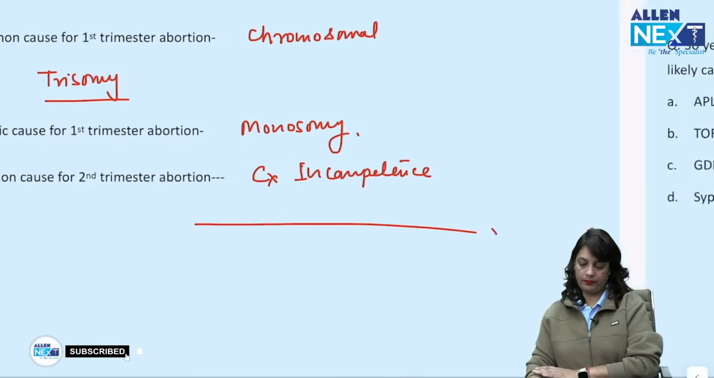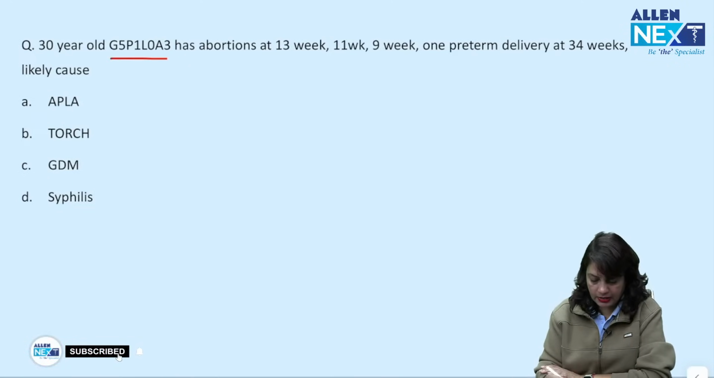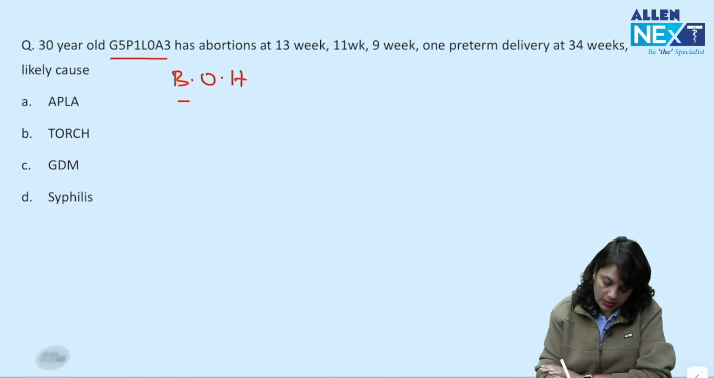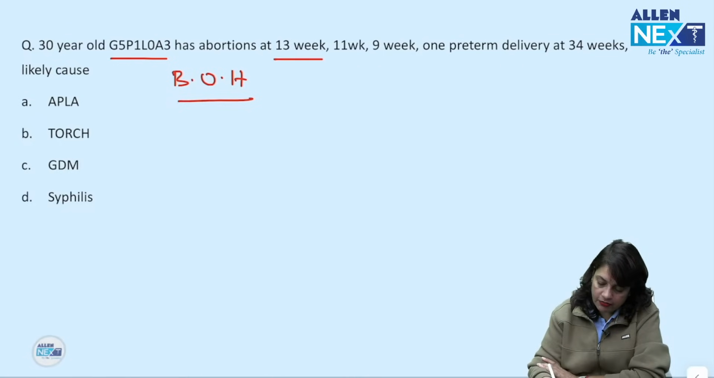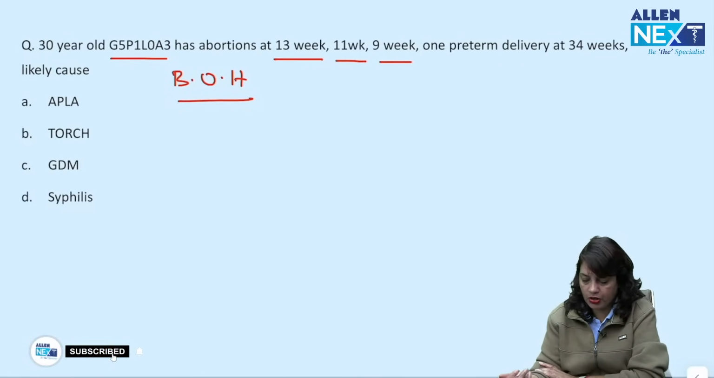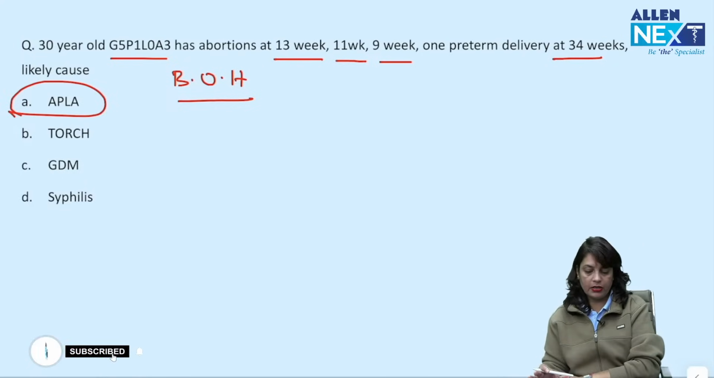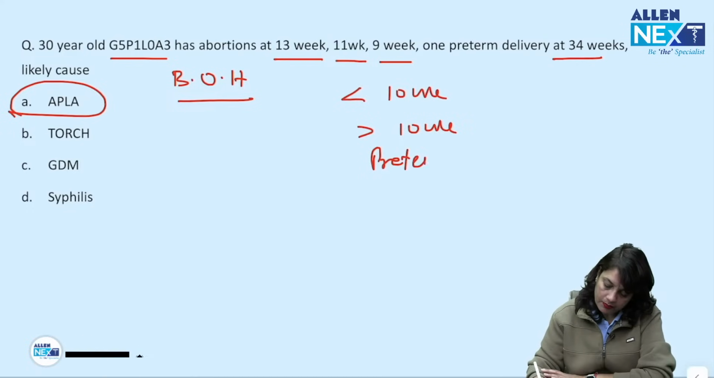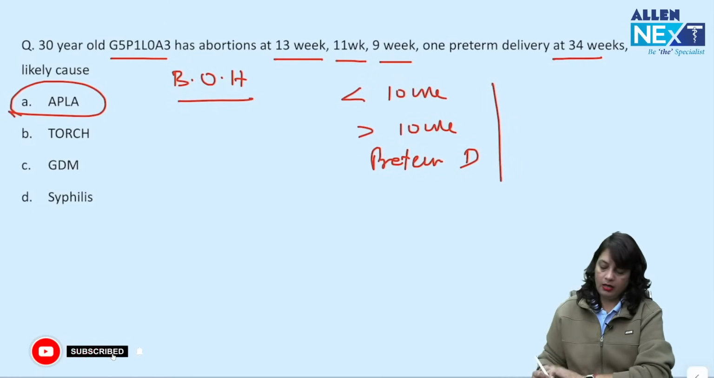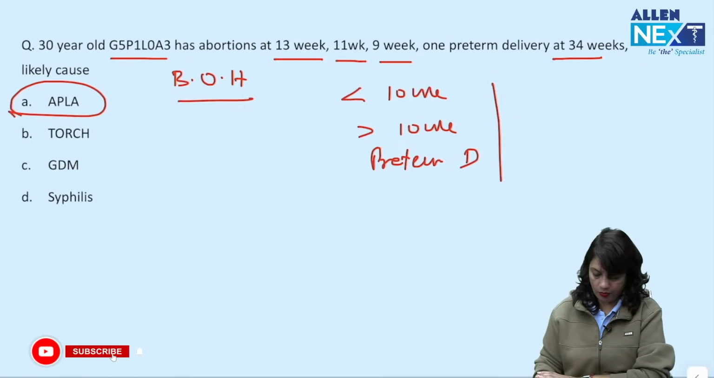Okay. Next, 30-year-old female, G5P1L0, that is bad obstetric history. This is her 5th pregnancy, 1 was a stillbirth and 3 are abortions. She had 13 weeks, 11 weeks, 9 weeks abortions plus a preterm delivery. This is anti-phospholipid antibody syndrome. Classical presentation is abortion less than 10 weeks, abortion more than 10 weeks, and a preterm delivery. So, all these 3 are present. This is anti-phospholipid antibody syndrome.